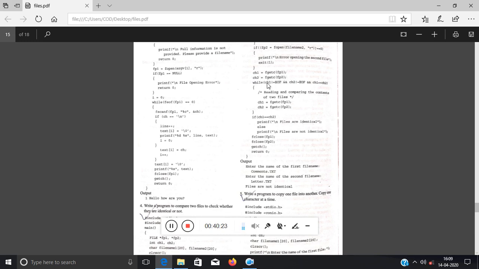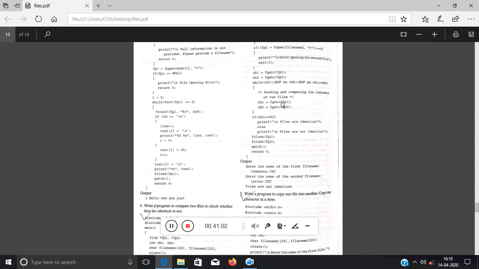Then what I have done: while ch1 not equal to EOF, that means the first file has not reached the end of the file, and ch2 not equal to EOF, and ch1 equal to ch2, both characters should match. Only then the next character will be scanned.